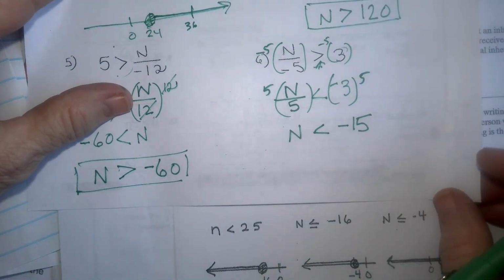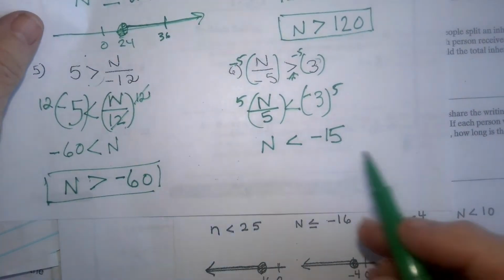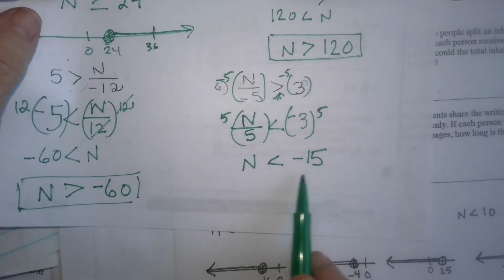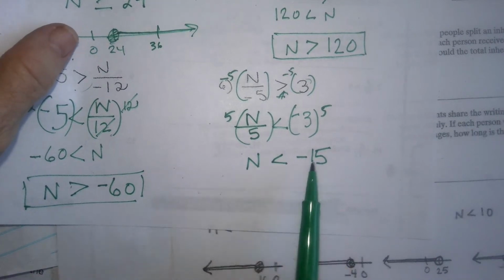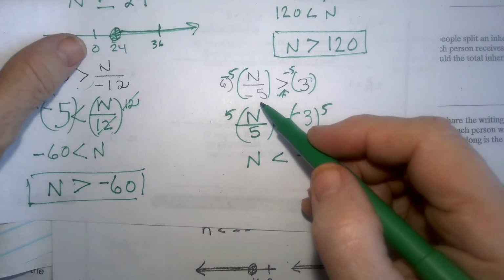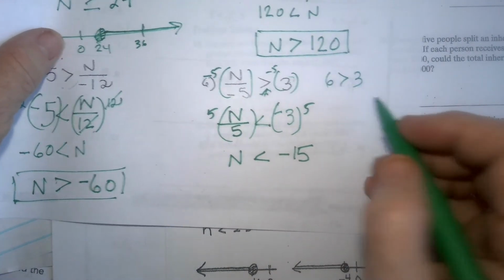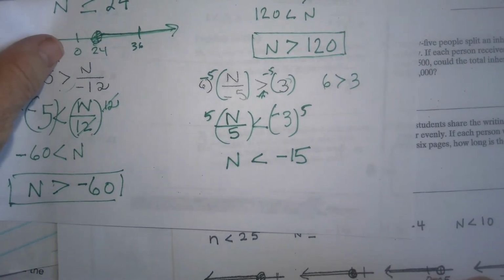Let me see. If I didn't graph it, at least I'm going to find maybe a multiple of 5 that is less than negative 15, maybe a negative 30. So if I put a negative 30 divided by negative 5, that would be a positive 6. And is that greater than 3? Yes. So you want to make sure that that comes out to be true. Yes?